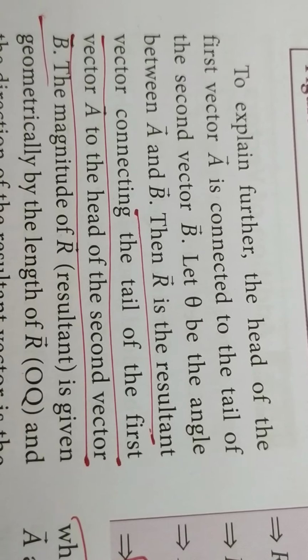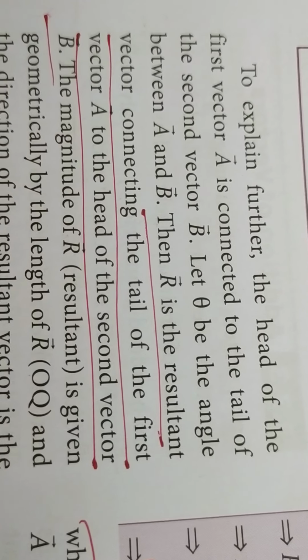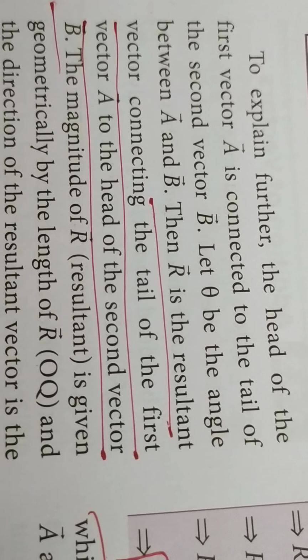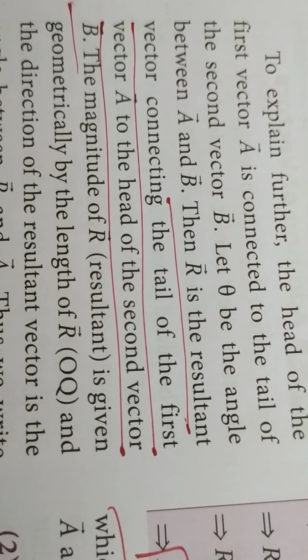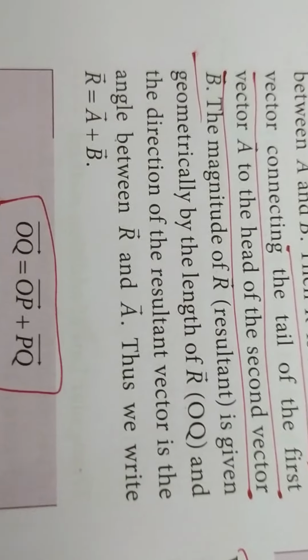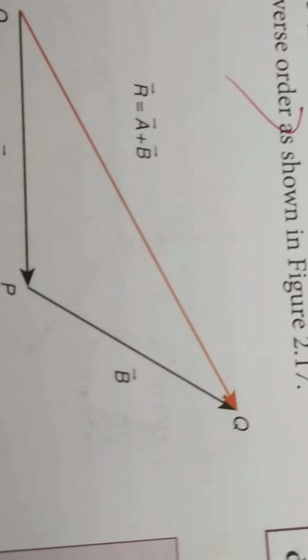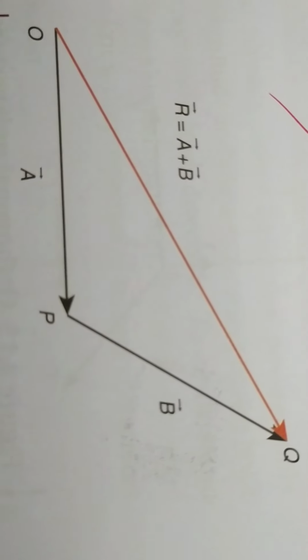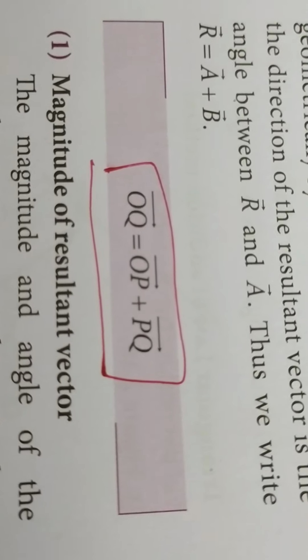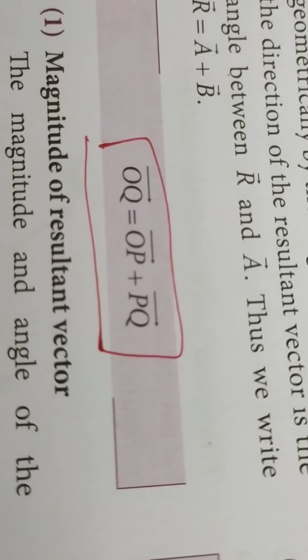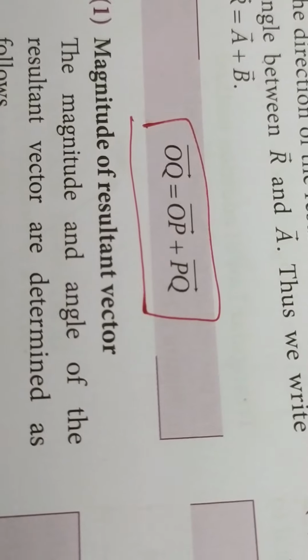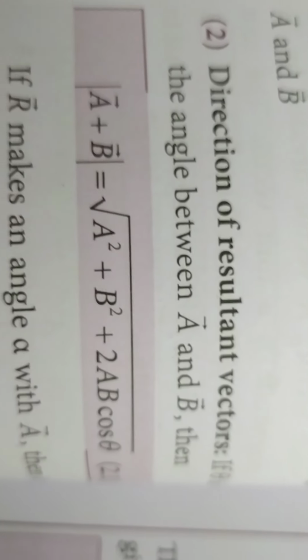Here that is explained. R vector is the resultant vector connecting the tail of the first vector A to the head of the second vector B, and in this way we are going to find out the length of R vector. Here let R vector be equal to A vector plus B vector, and you see in this diagram, OQ vector is equal to OP vector plus PQ vector. Now we are going to find out the magnitude of the resultant vector, and next the direction of the resultant vector. These are the two topics coming under this.